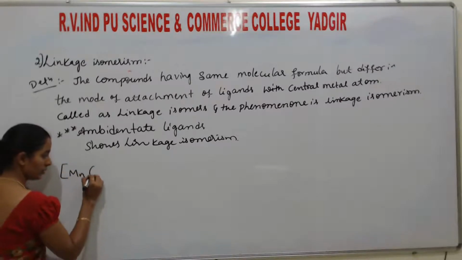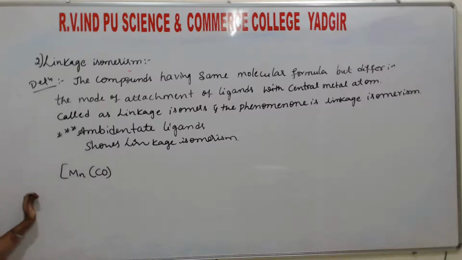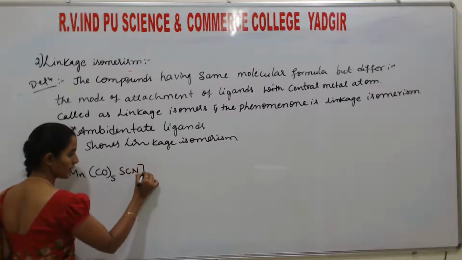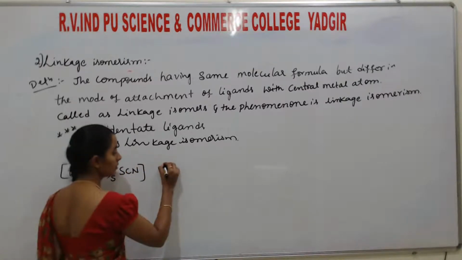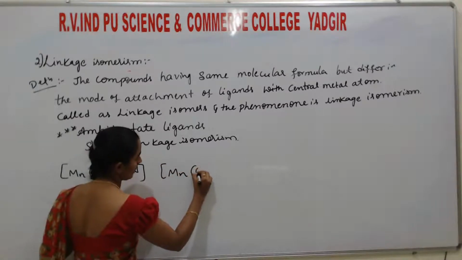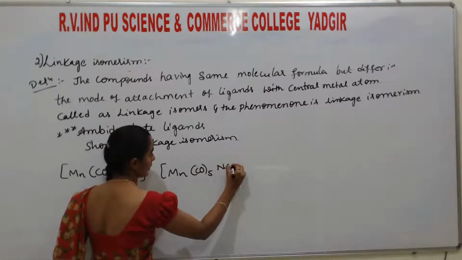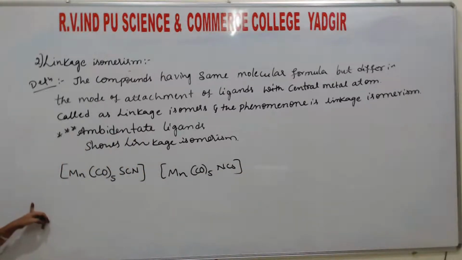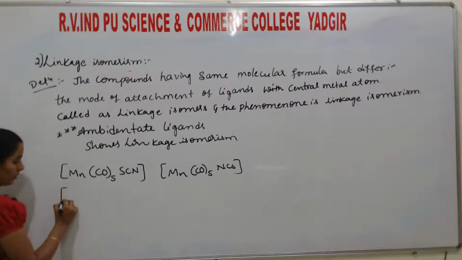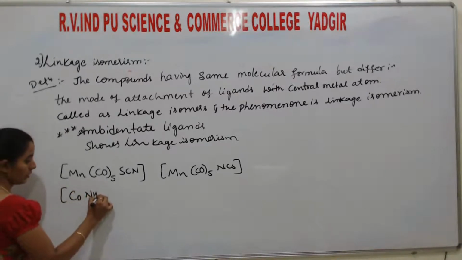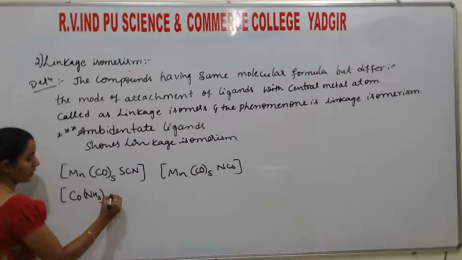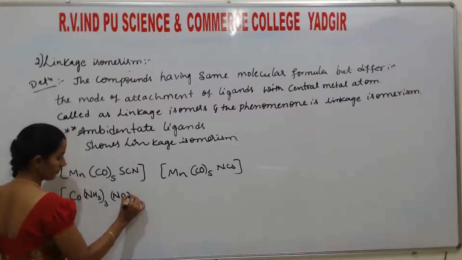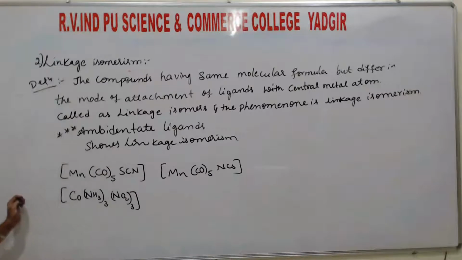Okay, I'll write the example here, students. So Co(NH3)5 SCl. Okay. Next, you may also write it as Mn(CO)5 NCS. Okay. Next, Co(NH3)3 into 3 times.